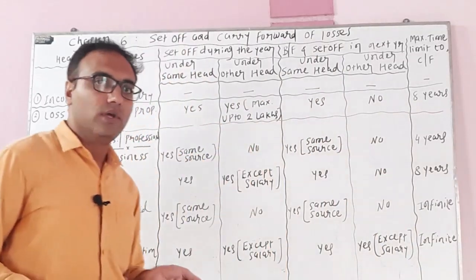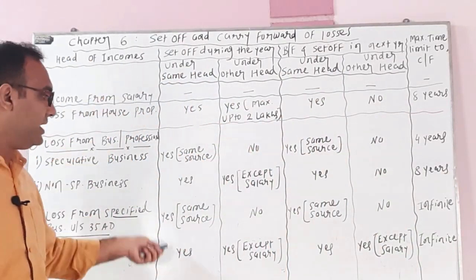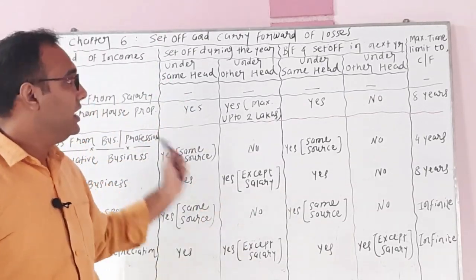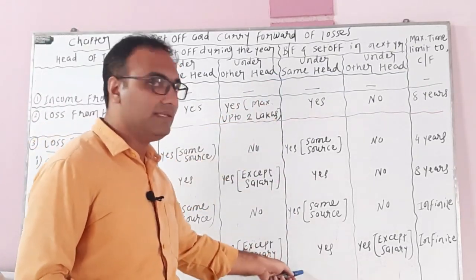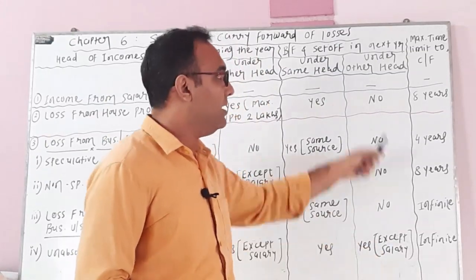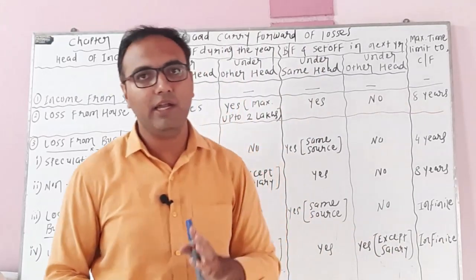If there is a loss or an unabsorbed depreciation, you can adjust it under the same head. The answer is yes. Under other heads, the answer is yes, but except salary. If there is a brought forward unabsorbed depreciation, you can adjust it under the same head. The answer is yes. Under other heads, the answer is yes, but except salary, and the maximum time limit to carry it forward is an infinite period, or we can say an indefinite period.